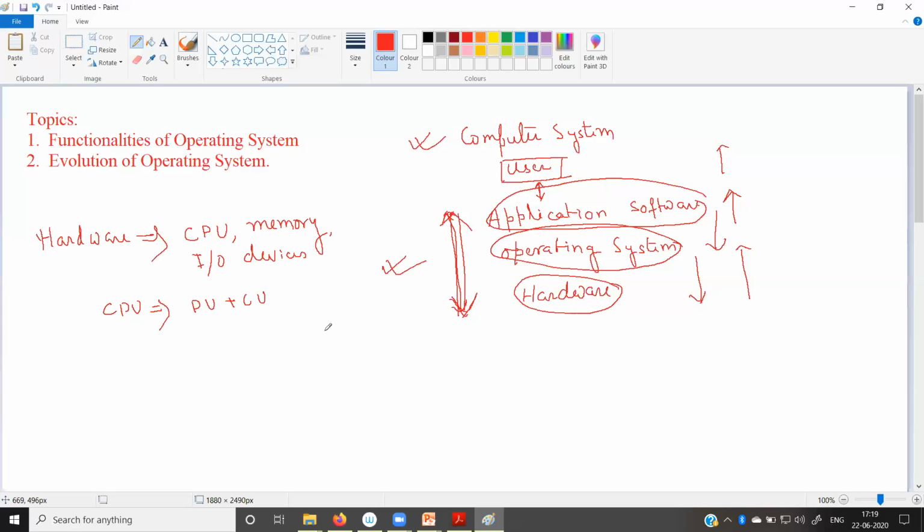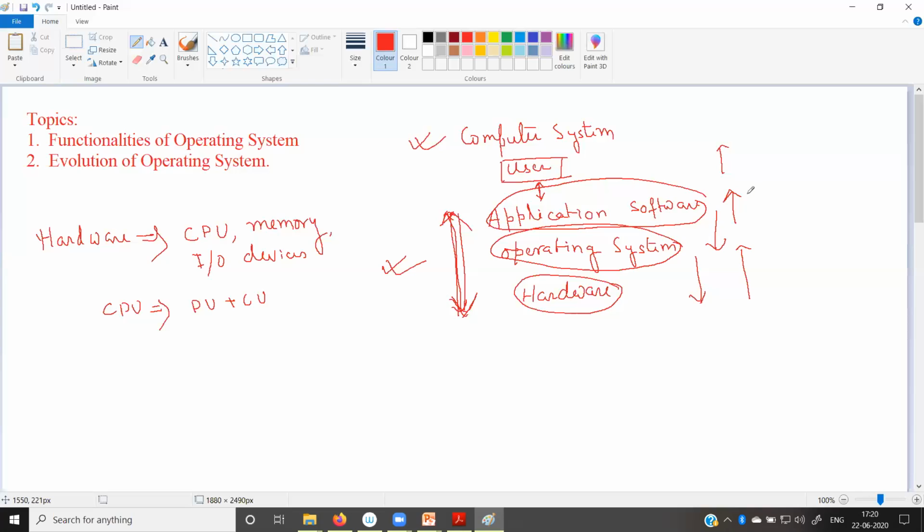And CPU is basically divided into two parts. One is the control unit and another is the processing unit. And the last, the memory unit, is used to store information, that means the intermediate result or data. And IO devices are basically used to take the input from the user or to display the output to the user. Okay, so that is all about the hardware.